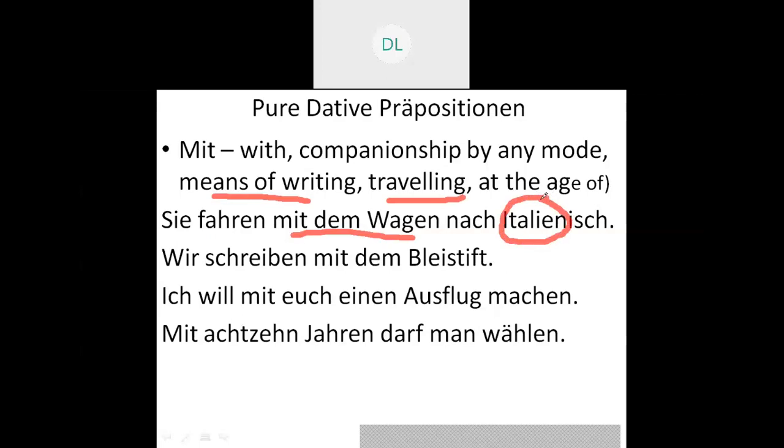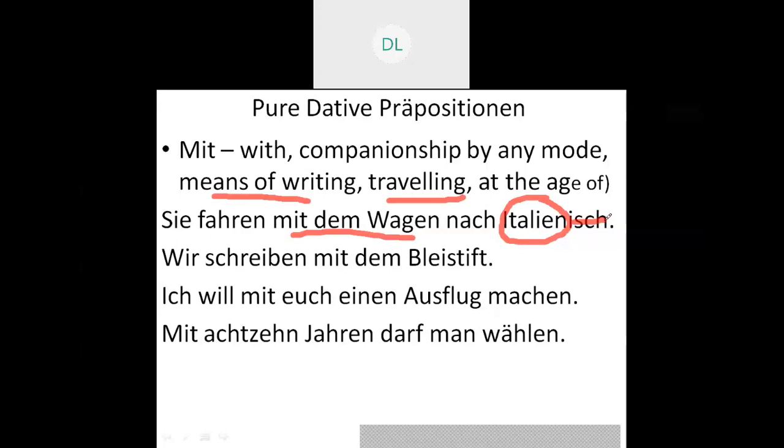It has to be only nach Italien and not Italienisch. Italienisch is the language. But here they are traveling to Italy, so that is the country.